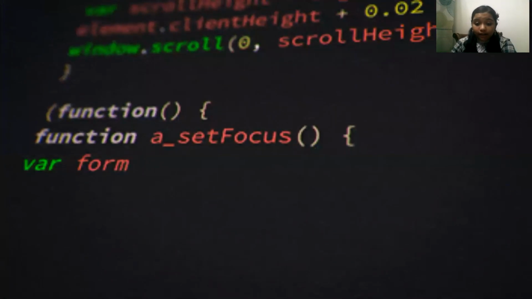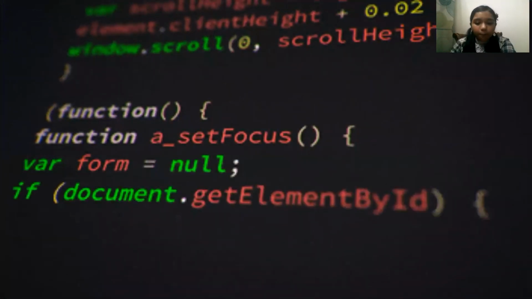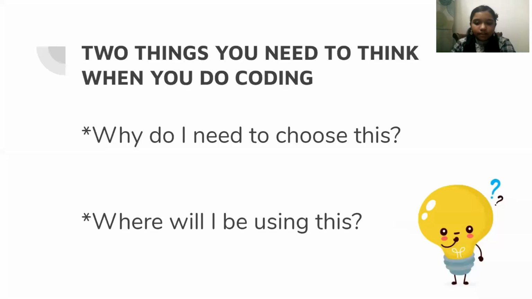Now, before we move on, let's see the two things we need to think about before we start coding. The first is why do I need to choose this? As in, how will it benefit me in the future? And the second thing to think about is where will I be using this? Without knowing where you will be using it, there won't be any point in doing that certain thing. So these were the two things that we need to think about before we start coding.